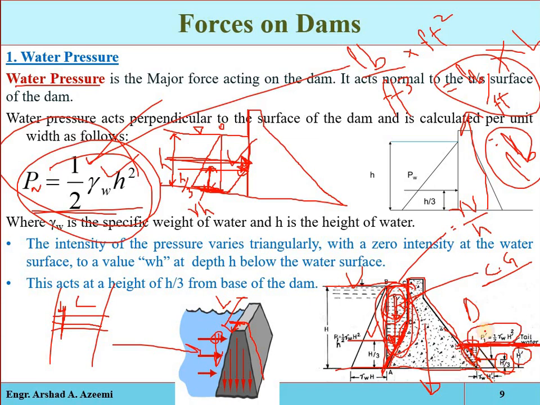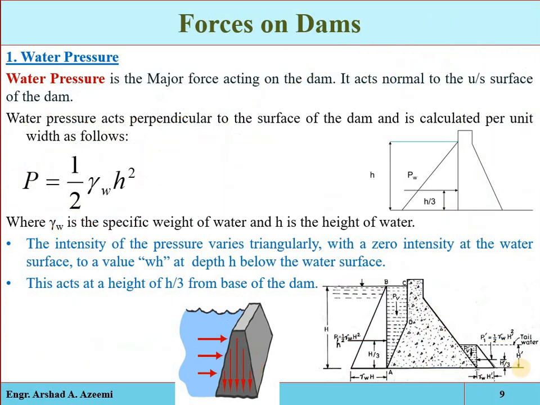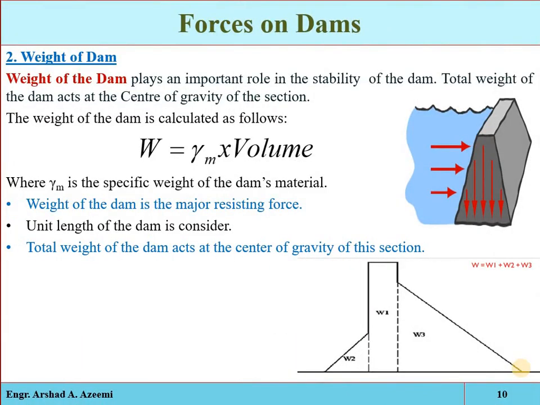And the vertical component will be equal to unit weight of water times the volume of water contained in that portion, divided by h dash. So that will be the vertical and horizontal components of the tail water. A similar concept of distribution applies: the intensity of the tail water effect on the structure is triangular, at the top surface it will be 0, and at the base it will be maximum. So that is the water pressure. Okay, second one, that is the weight of the dam.